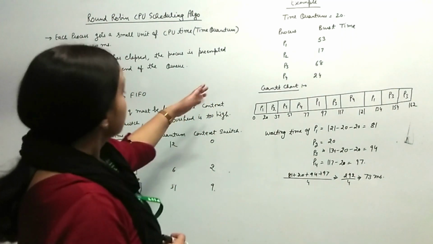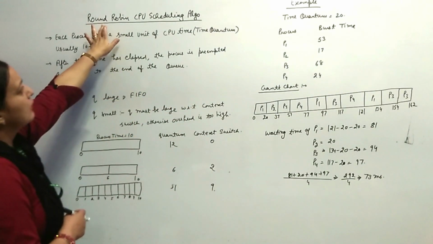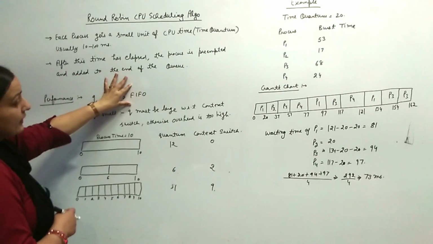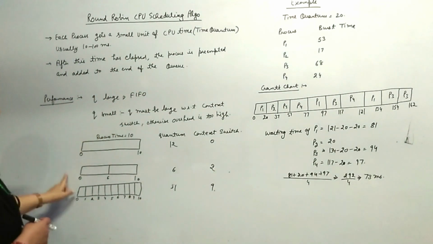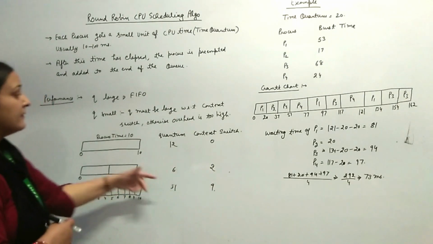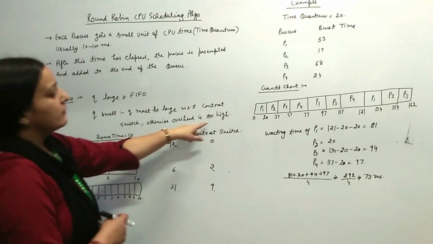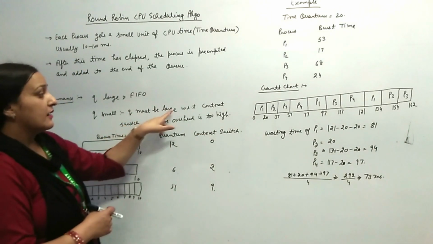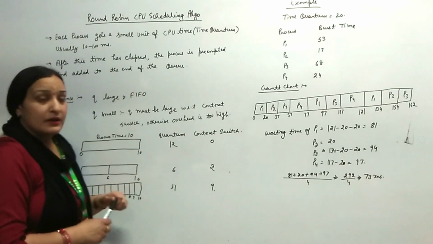Then if the time quantum is very large, it means round robin CPU scheduling will act as FIFO, and if the time quantum is very small, that is 1 millisecond, then the overhead is too high. The time quantum must be large with respect to the context switch, otherwise the overhead is very large.